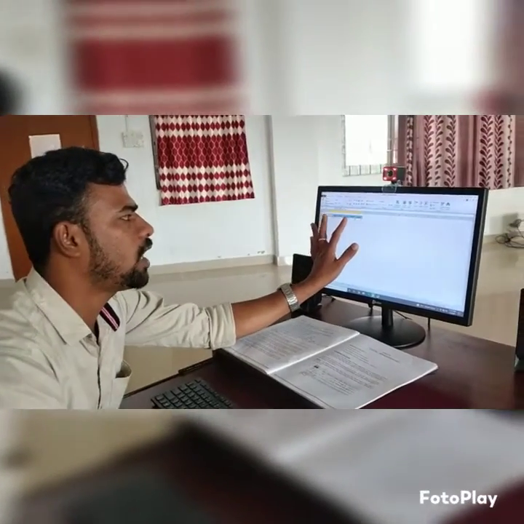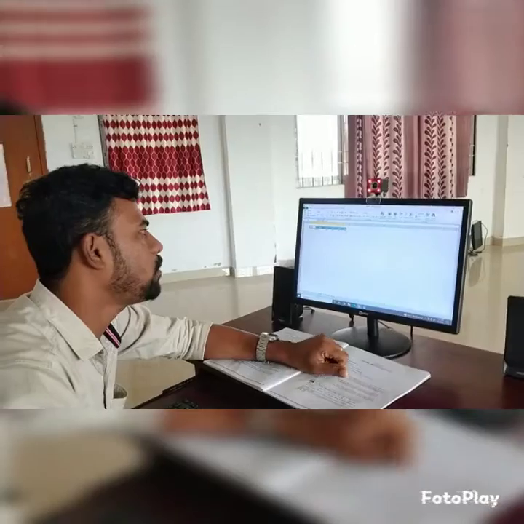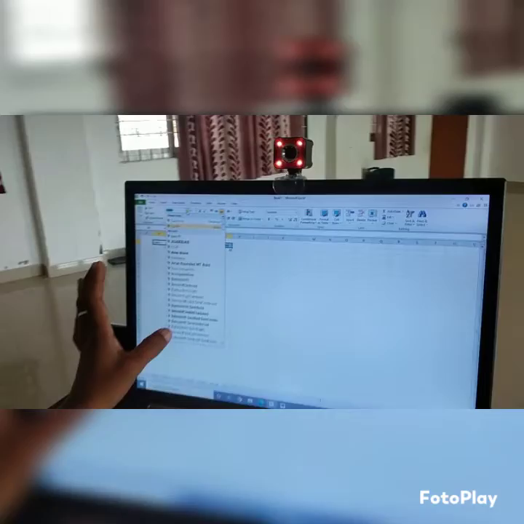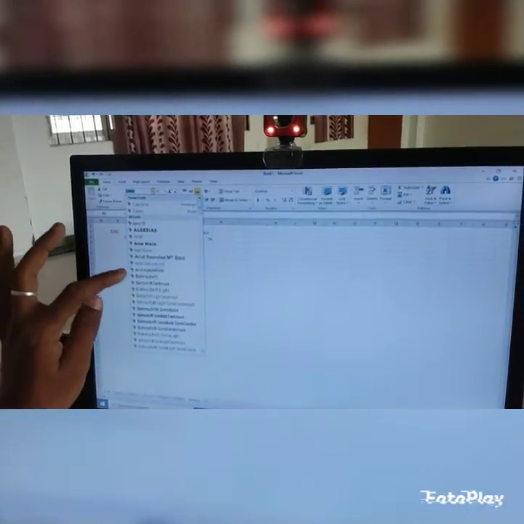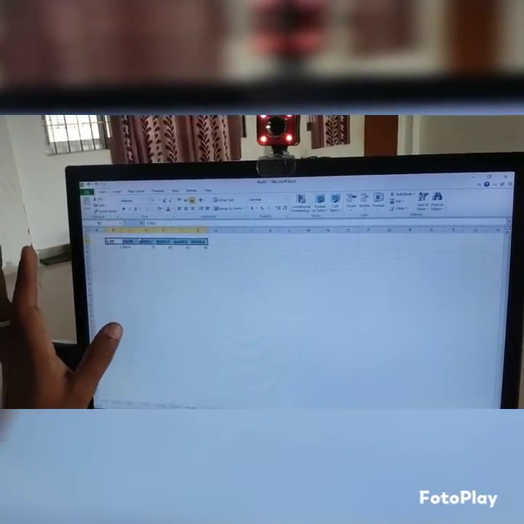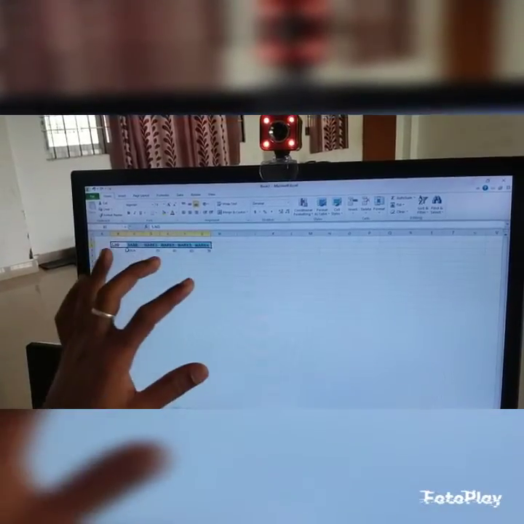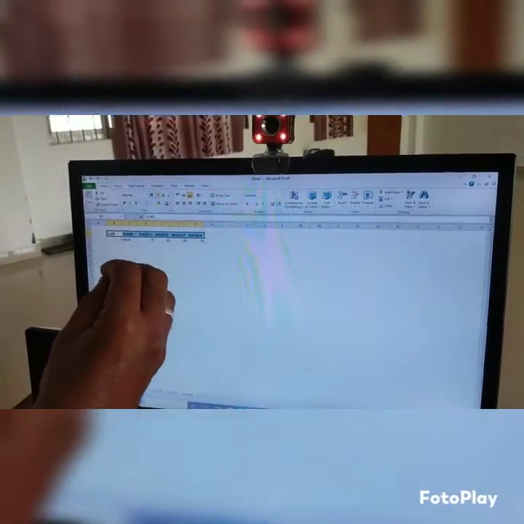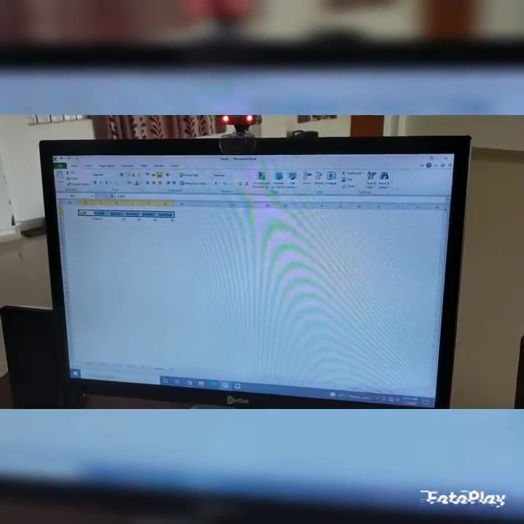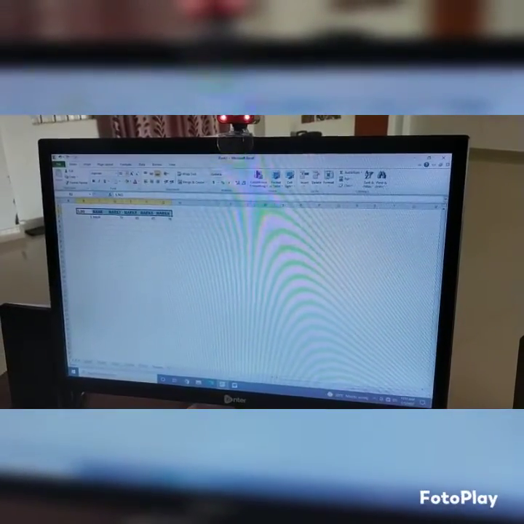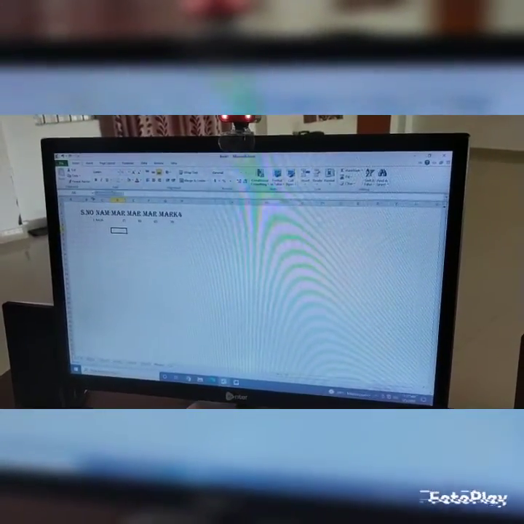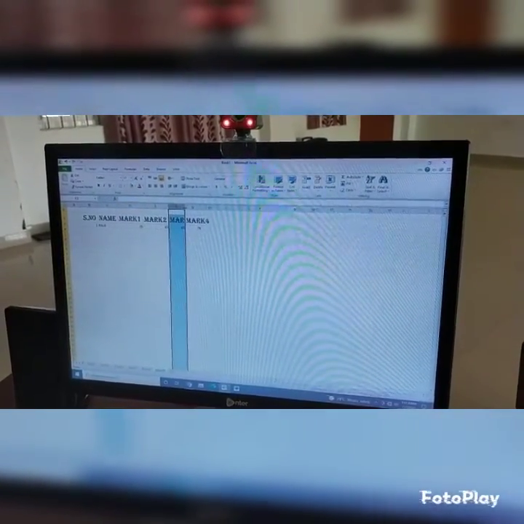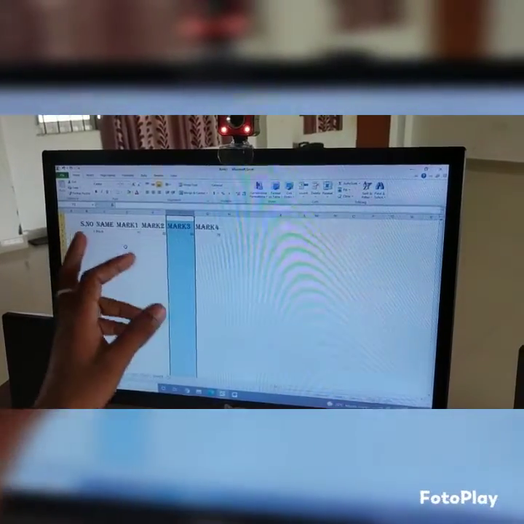I am going to use the letter style. There are so many font styles. I am going to use another one, with small letters of a different style. Then I am going to change the size of the letters. Already it is 11, so I am going to use 20. Using 20 means the letters will be bigger. Did you see the changes? Did you see the letters and headings change?